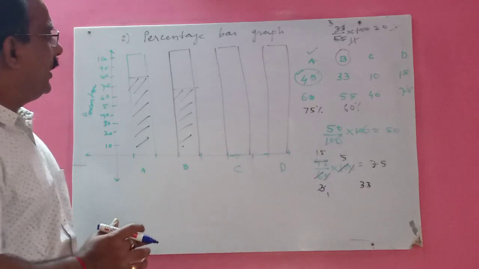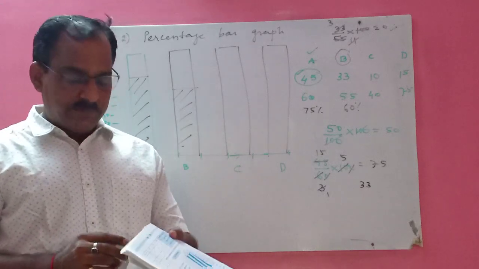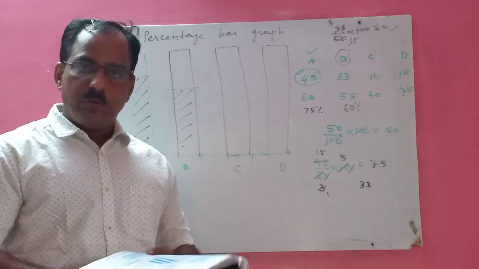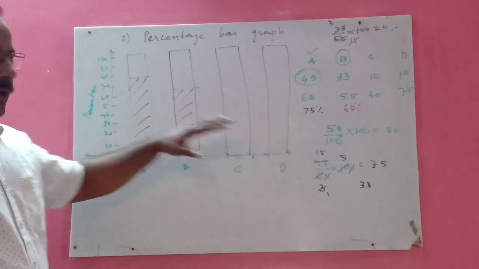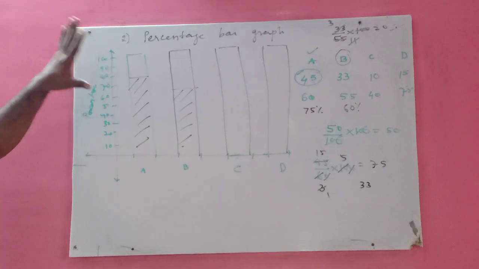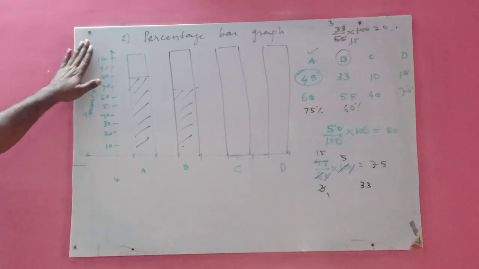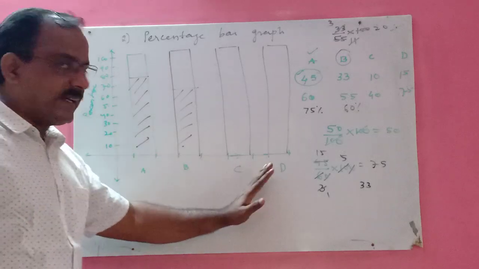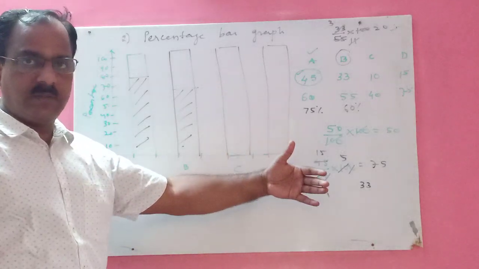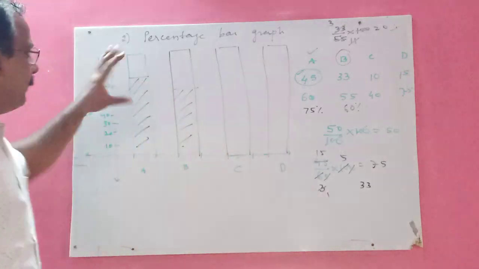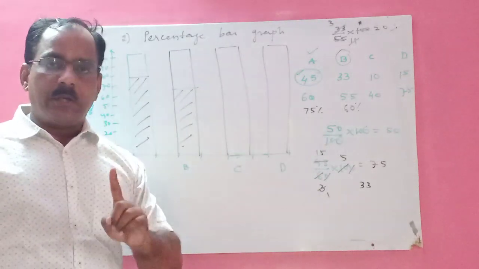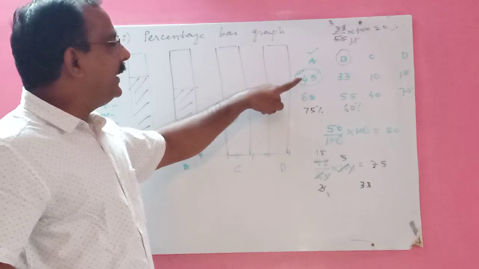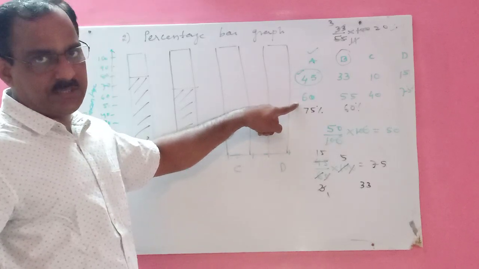This is called your percentage bar graph. It's very simple, children. What will you do? First draw the y-axis, draw the x-axis. On the y-axis, the scale is fixed, 10, 20 up to 100. Here on the x-axis, division, town, whatever is given, you will take that. Make all the pillars 100, 100, 100%. The only important thing is what? You have to calculate this into percentage.